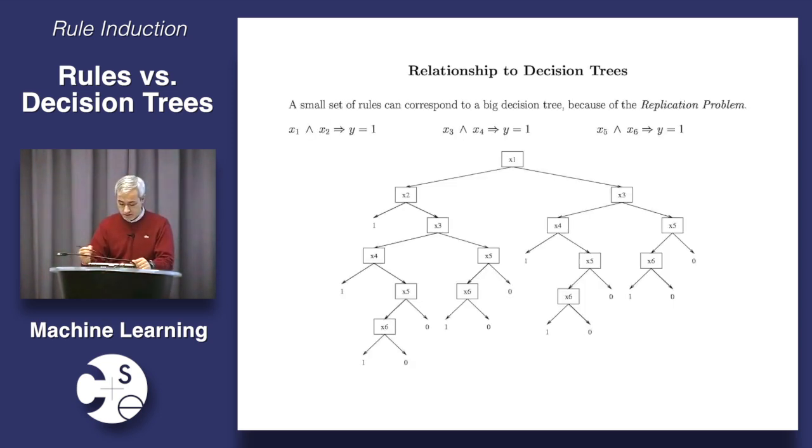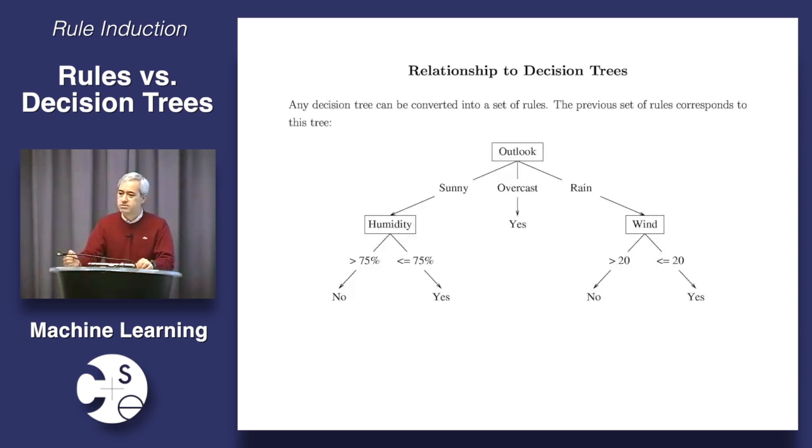But now the next question is, what about going from rules to decision trees? Actually, let me hide this slide for just a moment, because temptation can be hard to resist. First of all, we know that we can always translate a decision tree into an equivalent set of rules. Is the inverse also true? Let's say, in a Boolean domain, the variables are Boolean, the class is Boolean. Can I always translate a set of rules into an equivalent decision tree? Yes or no? Yes? Anybody want to say no?